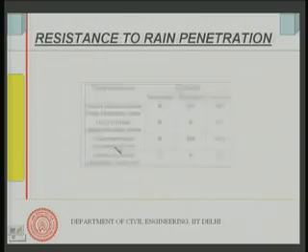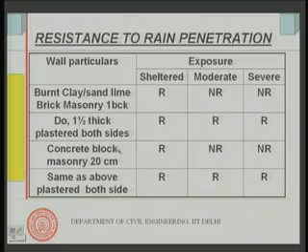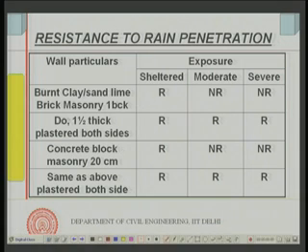Now the code gives you this sort of a table, resistance towards rain penetration. The table has, as you can see, particulars of the wall, and it gives you different types of walls. Say burnt clay or sand lime brick masonry, one brick thick wall, let us say unplastered.